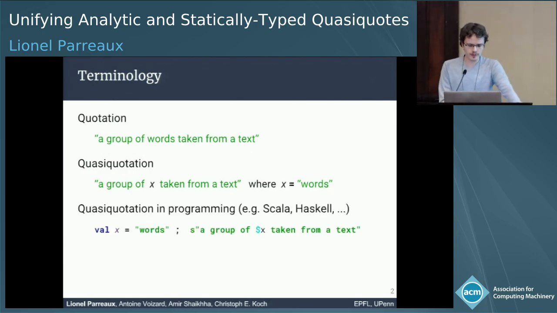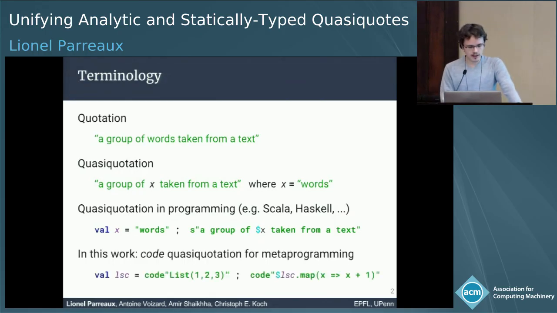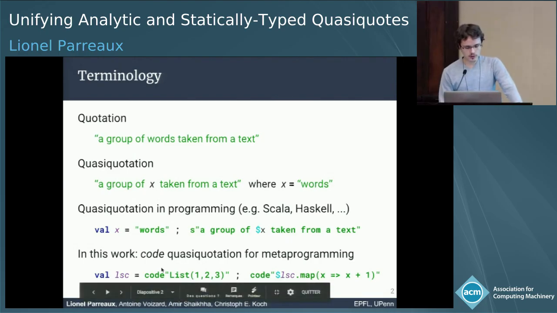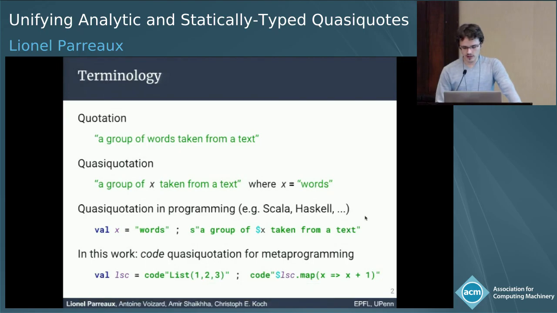Quasiquotation is usually available in programming languages. Here's the syntax in Scala, where we use a $ sign to mean an unquote, to denote holes. So this is the same thing in Scala. And what we're interested in here is code quasiquotation, where we don't quote text, but we quote code fragments. So here's an example where we make a Lisp code fragment, a Lisp construction with 3 elements, and then we insert it in a bigger program.